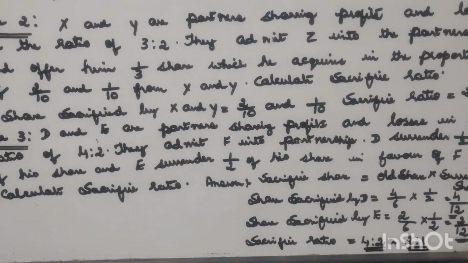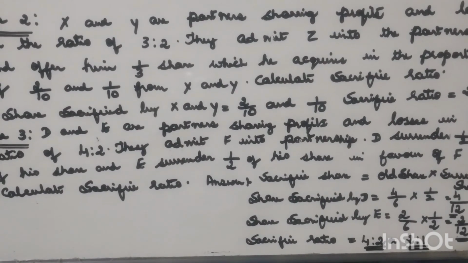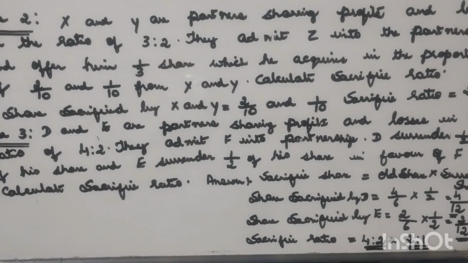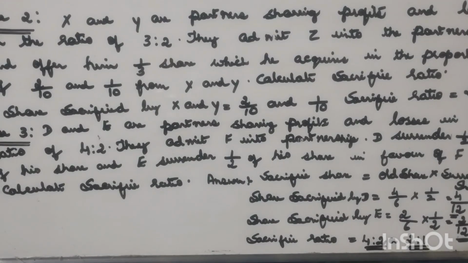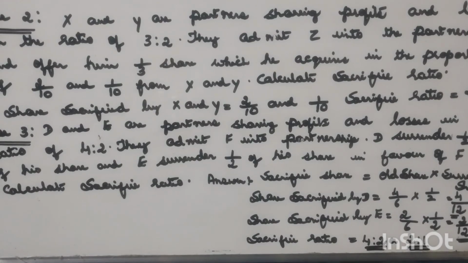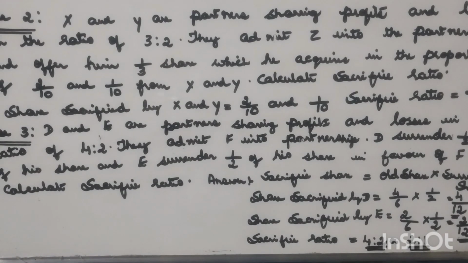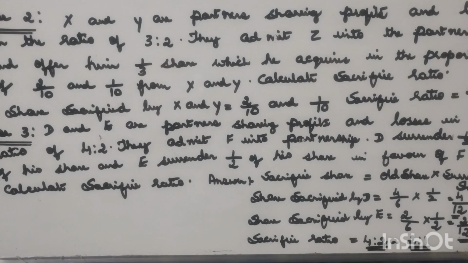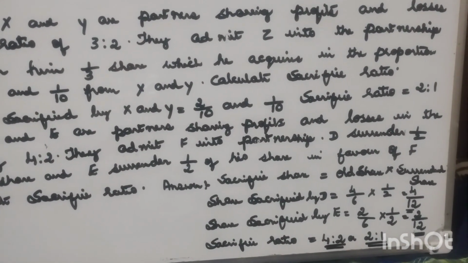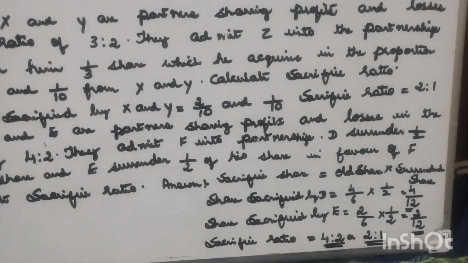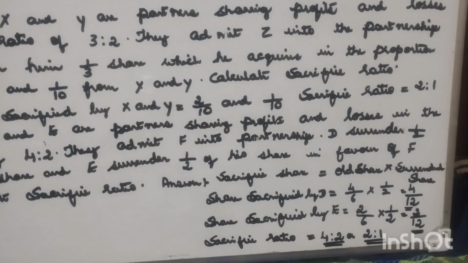D and E are partners sharing profits and losses in the ratio of 4:2. They admit F into the partnership. D surrenders half of his share and E surrenders half of his share in favor of F. Calculate sacrifice ratio. So as I said, sacrifice share is equal to old share into surrendered share.